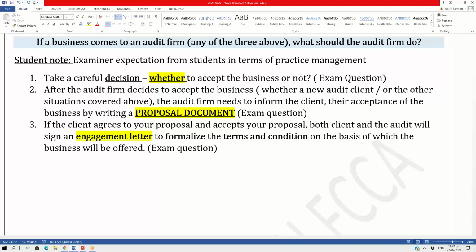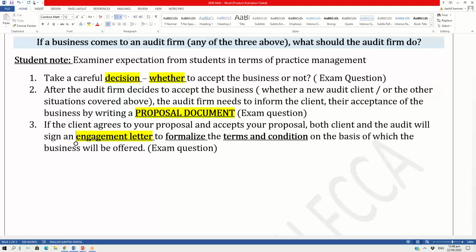So in conclusion, if a business comes to an audit firm, what should you do as an audit firm? You should first take a decision, number one. You should then write a proposal document, number two, and you should then formalize things with an engagement letter. Now, these are three different questions. This is not an accumulative question. So there can be a type 1 question, type 2, type 3.